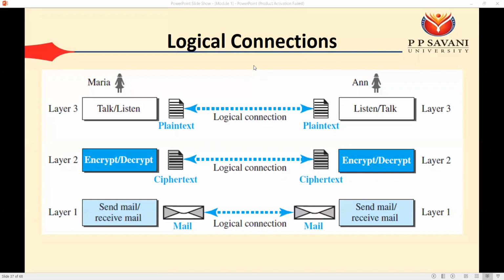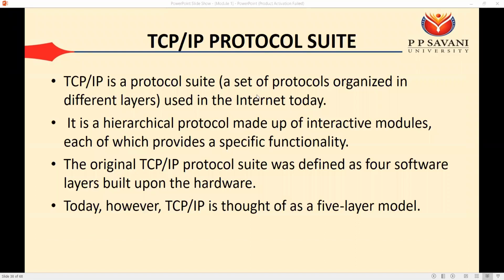Okay, so first one is the introduction, then the first layer is the physical layer, second layer is the data link layer, then the part of this data link layer is the medium access sub layer. Okay, then we have the network layer, transport layer, and application layer, and based on that your 7 modules are designed. Okay, so this is about your syllabus. So that is the importance of this TCP/IP. So your syllabus is we need to learn every layer of this TCP/IP, and by that way your syllabus will be complete.